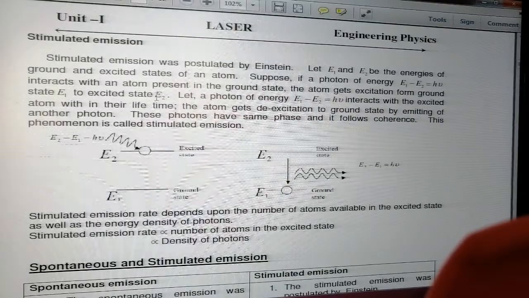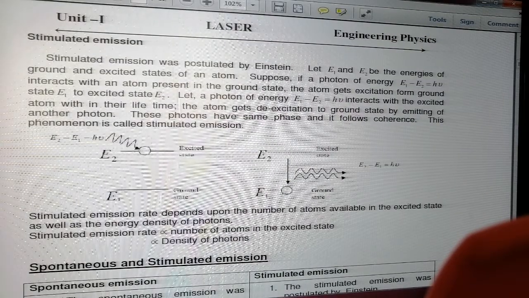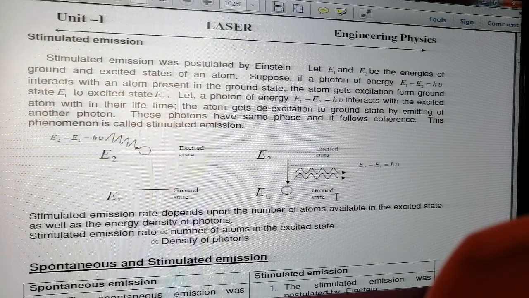Here in case of stimulated emission, atoms will be excited to the higher energy states, but these atoms will not come down to the ground state without the help of an external stimulus or external energy.